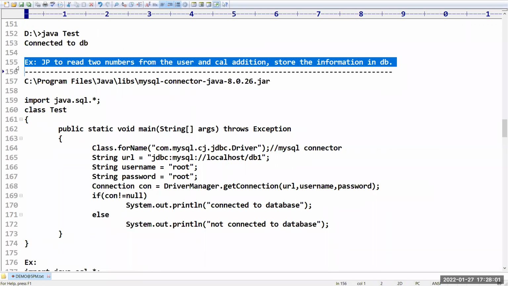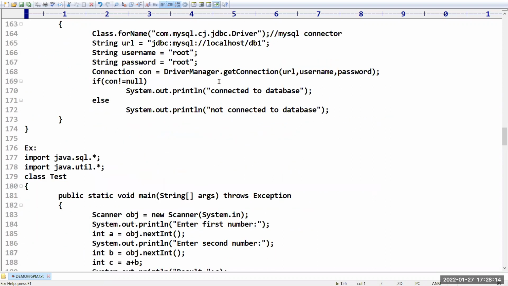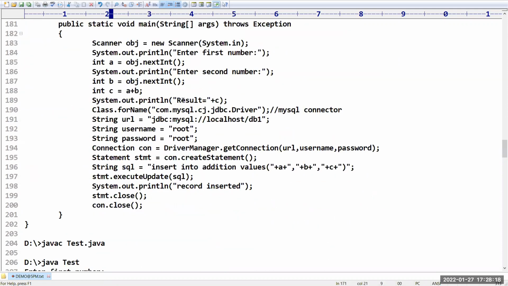Now we have to write a Java program to read two numbers from the user and calculate the addition. Just now I explained this program. The same program I have written to store this information into the database. Have you observed? We have prepared a program like this for connection. To get the details from the user, sir, this is nothing but a core Java application.